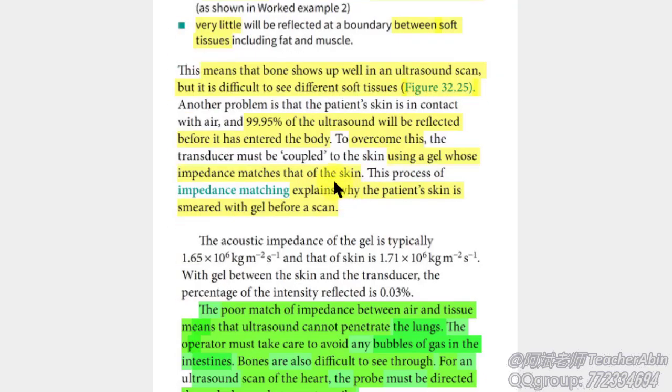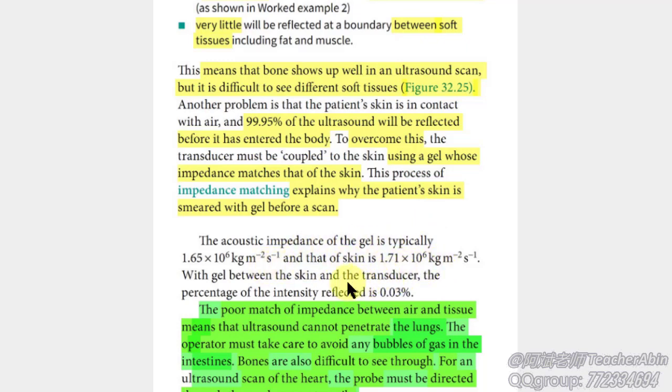Let me give you an actual value. About 99.95% of the ultrasound will be reflected back. And this is a very serious problem for an ultrasound scan. To overcome this, the patient is smeared with a gel whose acoustic impedance is close to that of skin.